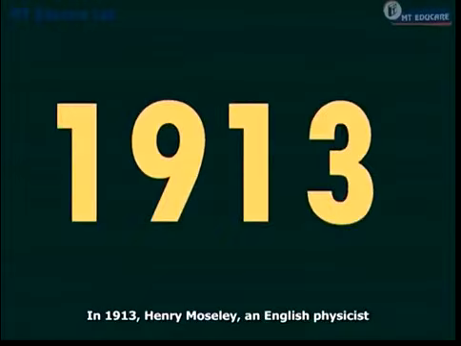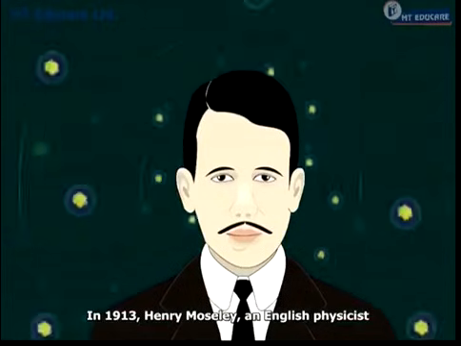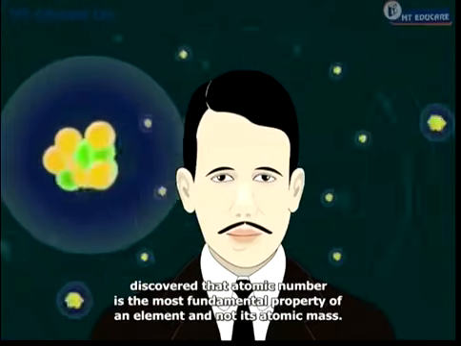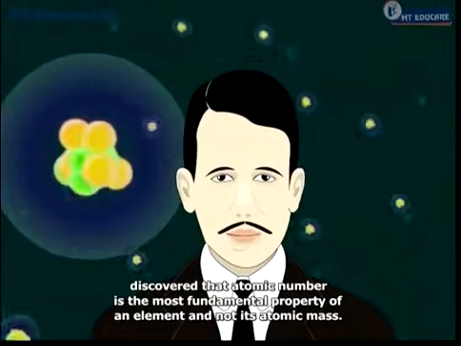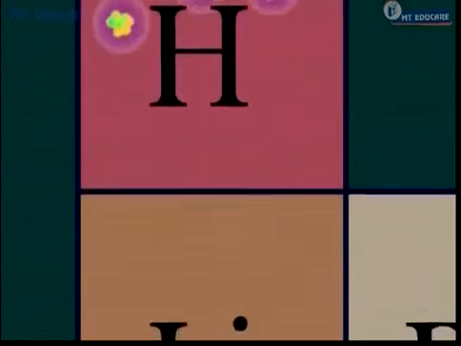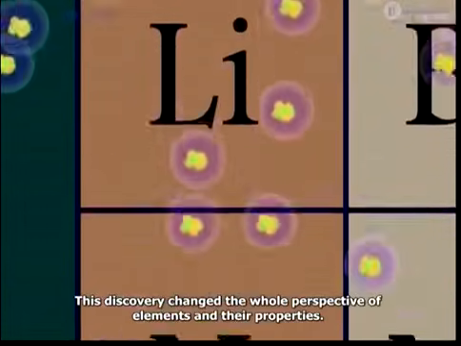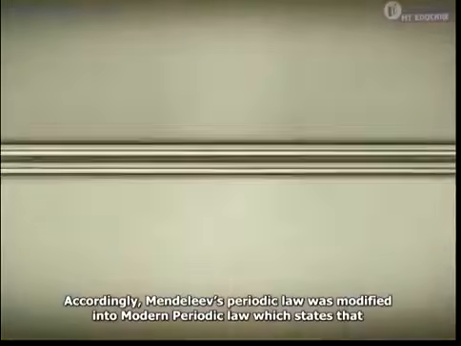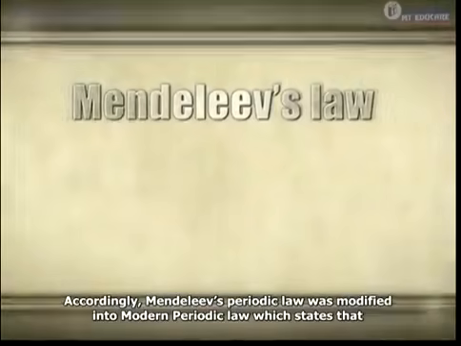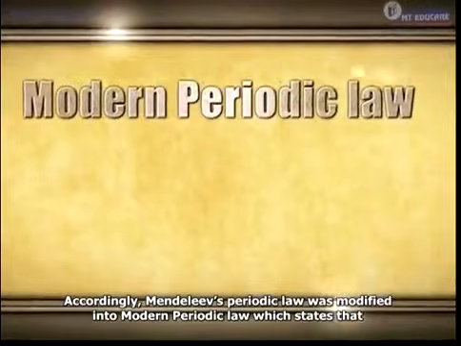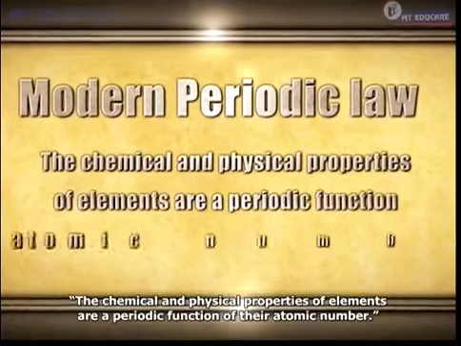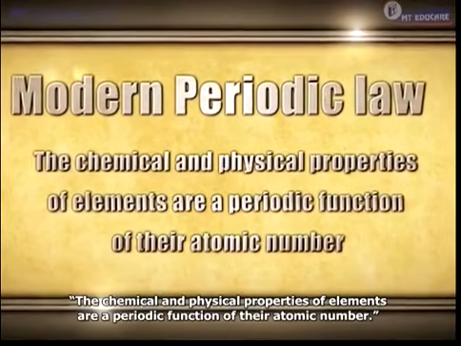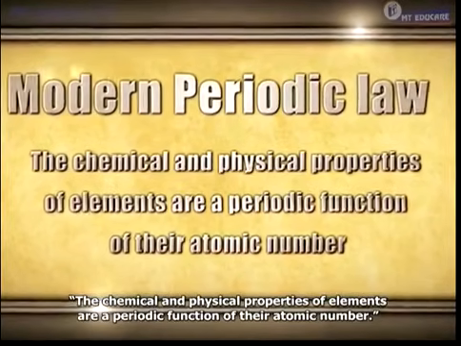In 1913, Henry Moseley, an English physicist, discovered that atomic number is the most fundamental property of an element and not its atomic mass. This discovery changed the whole perspective of elements and their properties. Accordingly, Mendeleev's periodic law was modified into the modern periodic law, which states that the chemical and physical properties of elements are a periodic function of their atomic number.